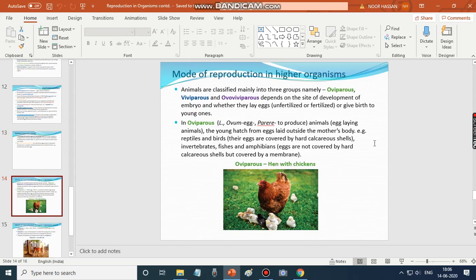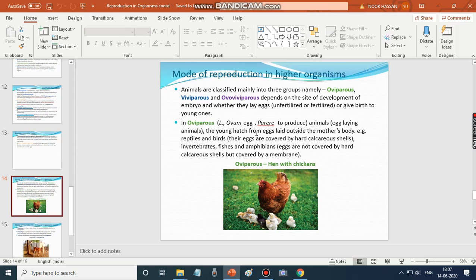This is the mode of reproduction in higher organisms. Animals are classified mainly into three groups, namely oviparous, viviparous and ovoviviparous, depending on the site of development of the embryo. So oviparous, viviparous and ovoviviparous are the three modes of reproduction. This is based on the site of development of the embryo and whether they lay eggs, that is unfertilized or fertilized, or give birth to young ones. First we shall discuss what is oviparous.